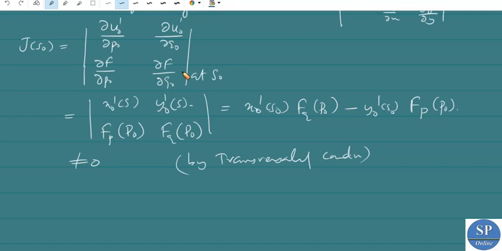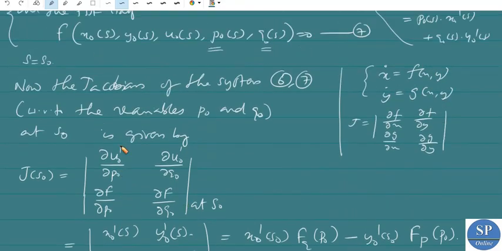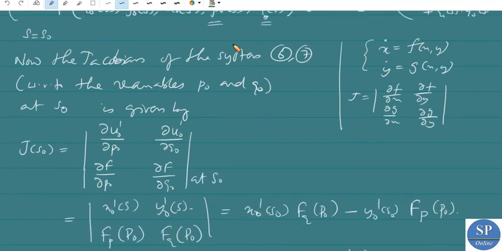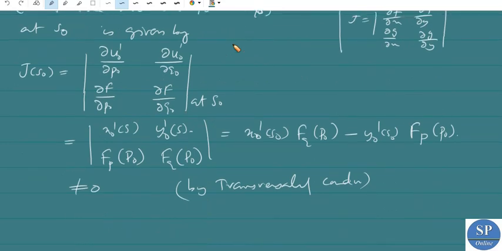So by the implicit function theorem we can derive P naught and Q naught from these two equations. We can use these two equations to find the required initial conditions for P and Q, that is P naught and Q naught, since the Jacobian at the point S naught is not equal to 0.